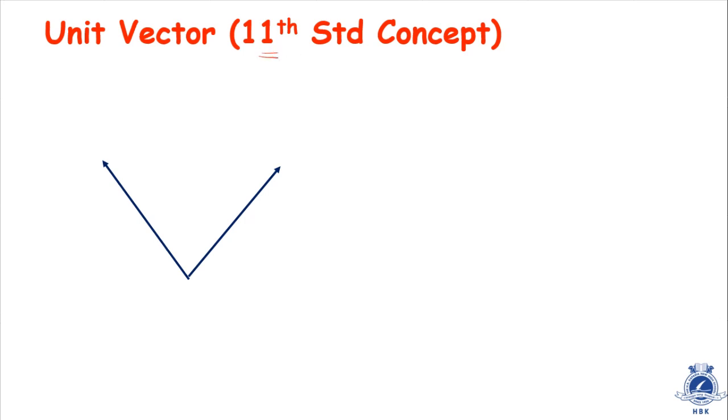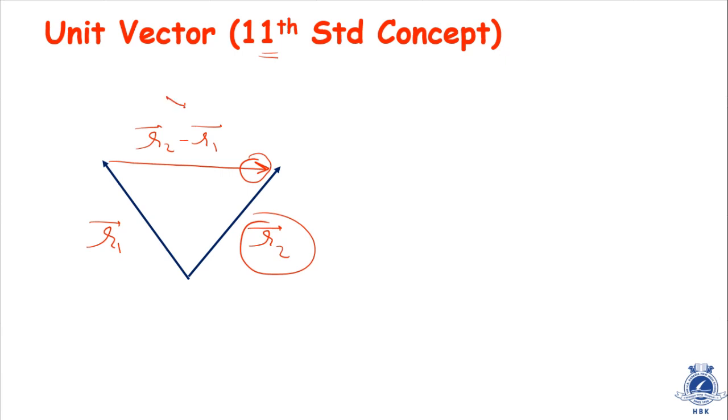If we have two vectors, suppose vector R1 and another vector R2, and the third vector is drawn from the head of R1 to R2, then the third vector can be written as vector R2 minus vector R1. You have to see the head of this vector is towards R2, so therefore we'll write it is R2 minus R1. Basically it comes from the law of triangles.